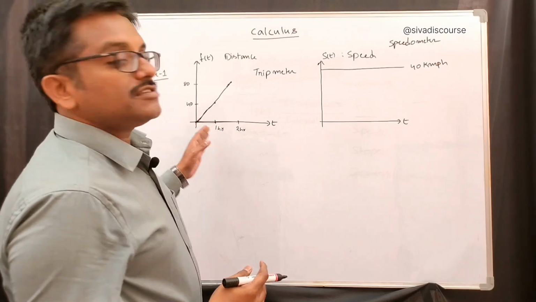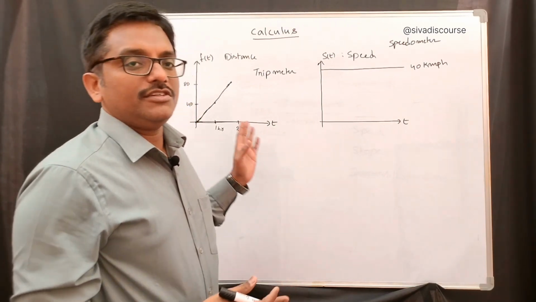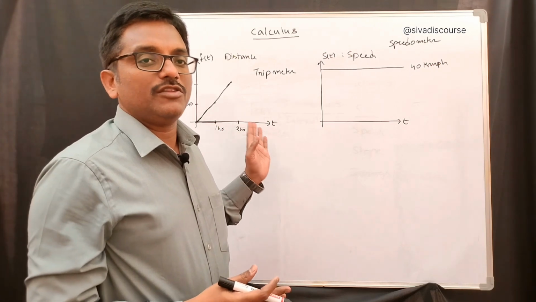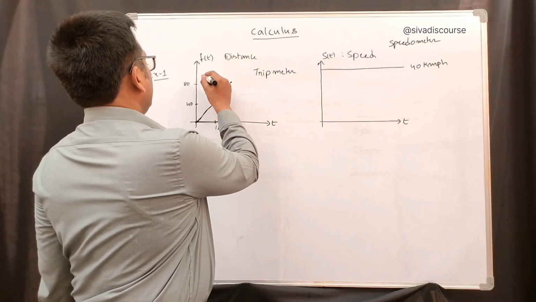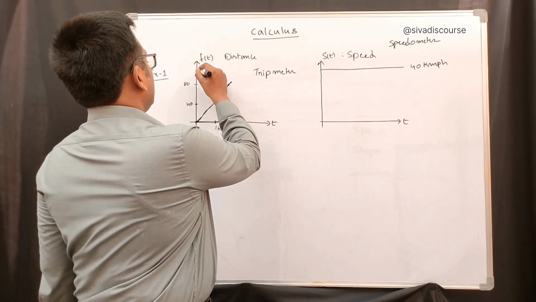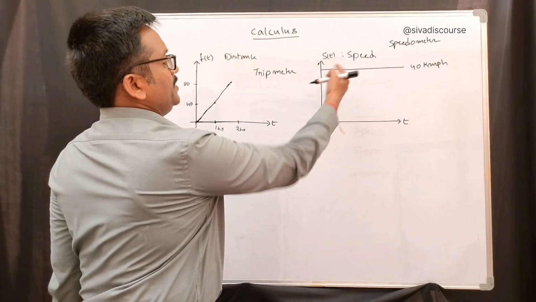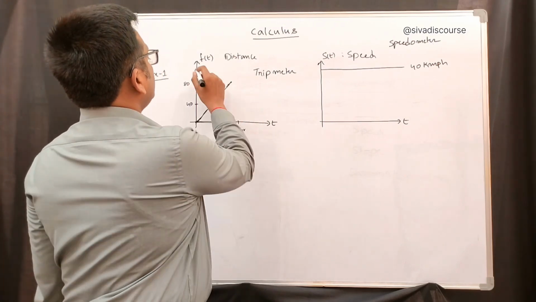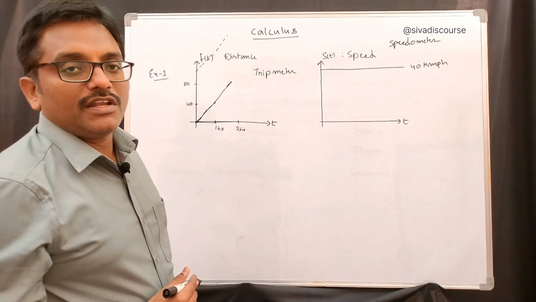Generally, the trip meter is not going to be 0. If any vehicle is purchased newly, then it is going to be 0, or if it is modified, then only it is going to be 0. So we may have this line that starts from 80, or that may start from some other number. But according to this speed, for every 1 hour it is going 40 kilometers. Like that we can consider the graph of the line.